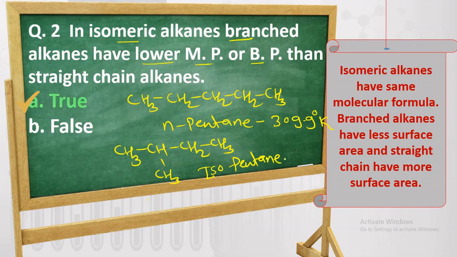So the boiling point of isopentane is 300.9 degree Kelvin. This is the difference, because the surface area in isopentane is less. That's why the branched alkanes have lower melting point or boiling point.